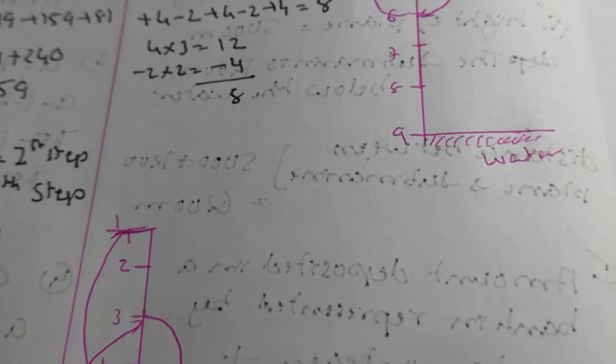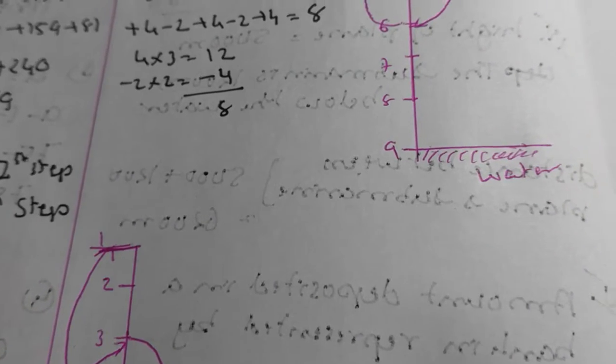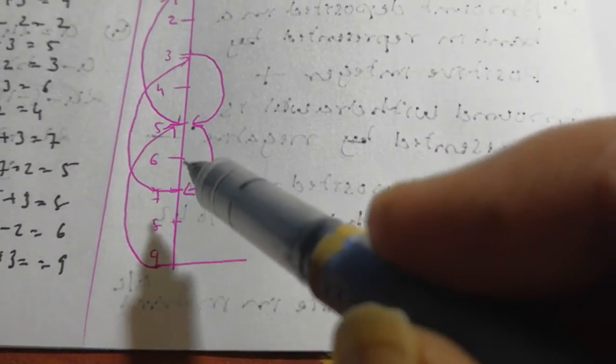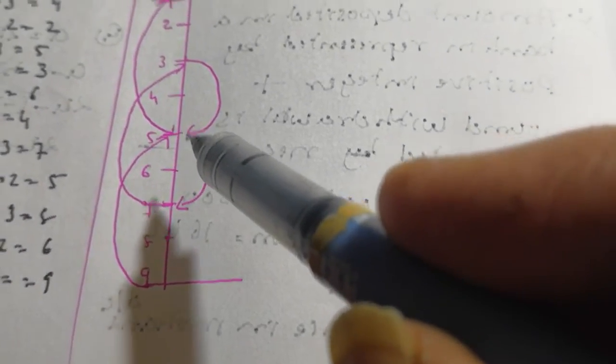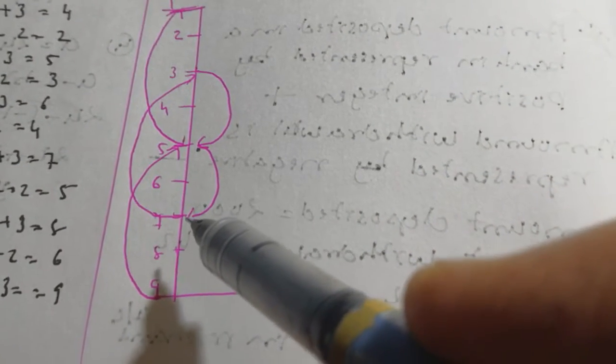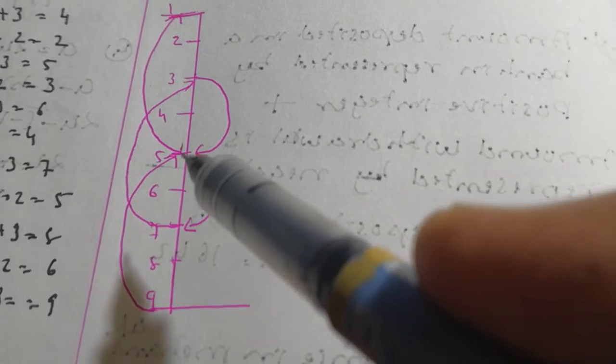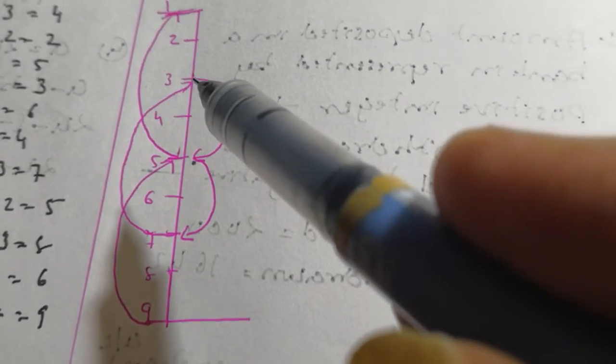Same thing. From 9, 4 steps, he will reach 5. From 9 he is going to take 4 steps. 1, 2, 3, 4. That means reaching step 5. Then he is going down 2 steps again. So now he is on step 7. So again he is taking 4 steps. So 1, 2, 3, 4. That means he reached step 3.